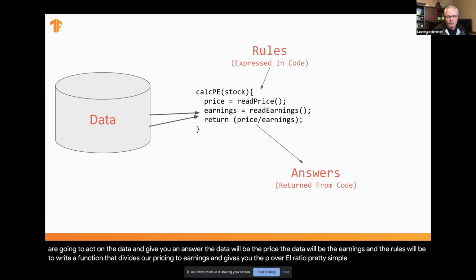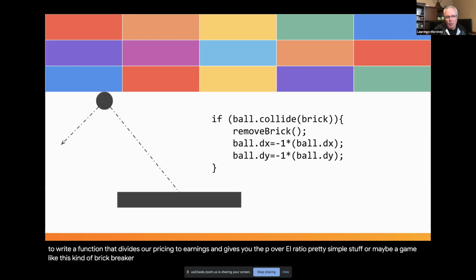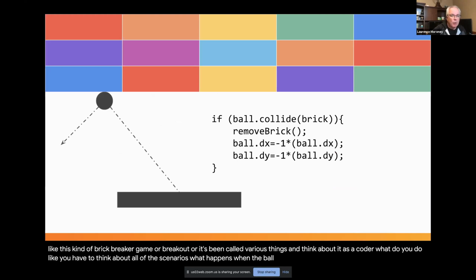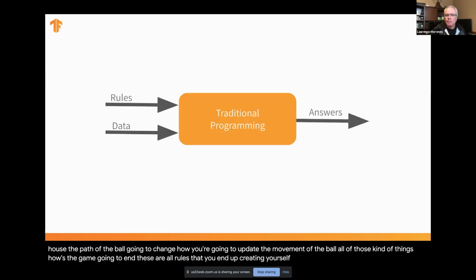Pretty simple stuff. Or maybe a game, like this kind of brick breaker game or breakout, it's been called various things. Think about it as a coder. What do you do? You have to think about all of the scenarios. What happens when the ball hits the wall? You have to remove a brick. How's the path of the ball going to change? How are you going to update the movement of the ball? All of those kinds of things. How's the game going to end? These are all rules that you end up creating yourself.